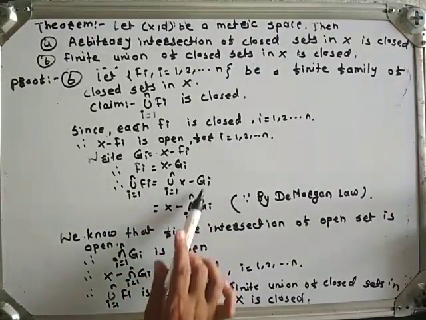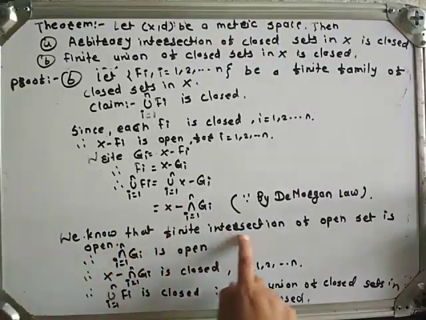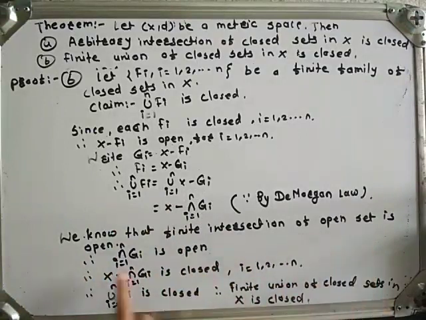By De Morgan's law, this side is X minus intersection Gi. We know that finite intersection of open sets is open. Therefore, intersection Gi is open. Hence, its complement, X minus intersection Gi, is closed. Therefore, union Fi is closed. Therefore, finite union of closed sets in X is closed. Hence, proof of part B is complete.